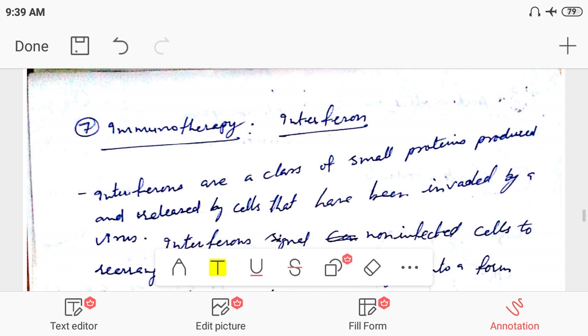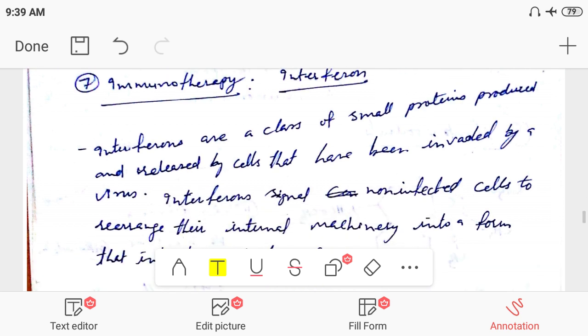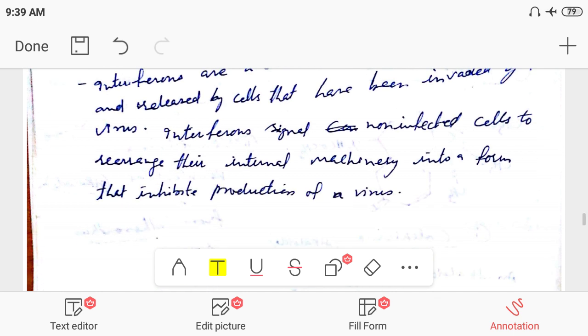And the last one is immunotherapy, like interferon. Interferons are small proteins synthesized by the cell itself due to some external stimuli like viruses or environmental changes, and these are also a cause of cancer. So these drugs may be used here in the treatment of cancer.